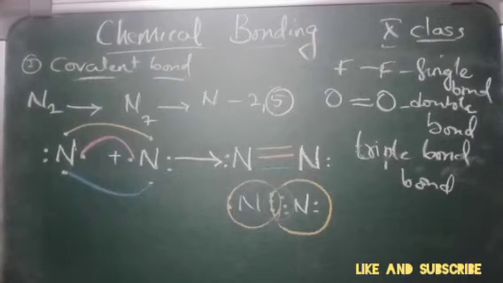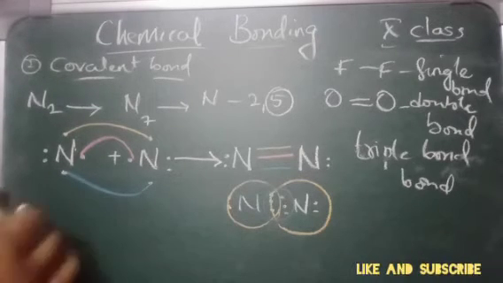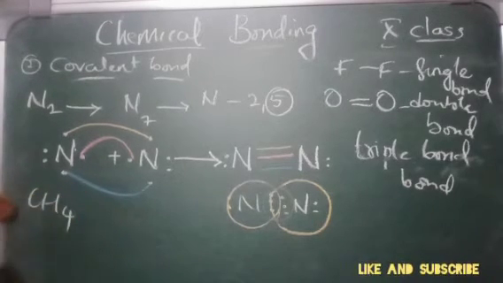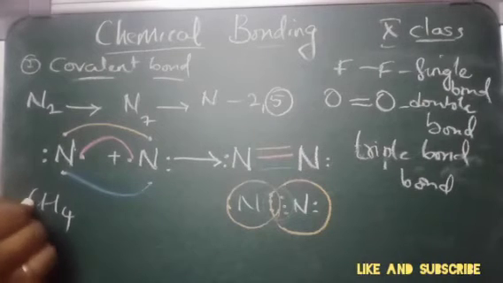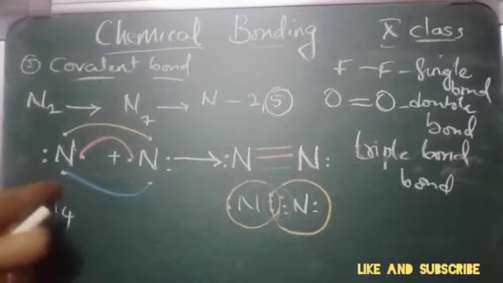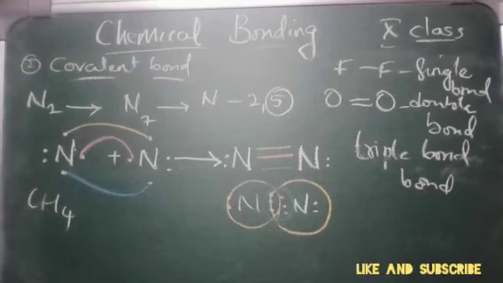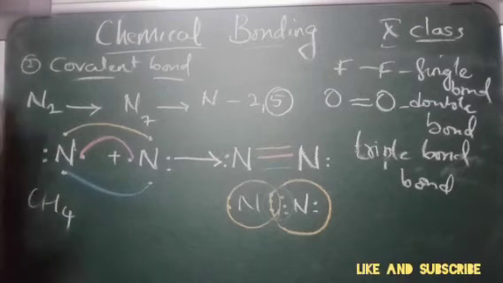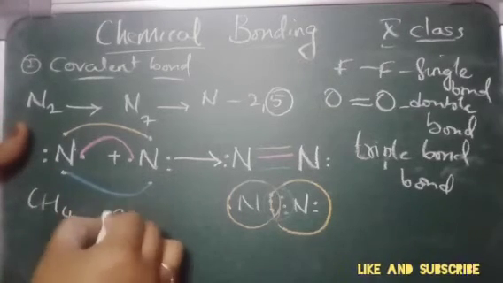Next, one more example: if we see methane. Here you can see one carbon atom is attached to how many hydrogen atoms? 4. It is getting bonded with 4 hydrogen atoms. For example, what is the valency of carbon?